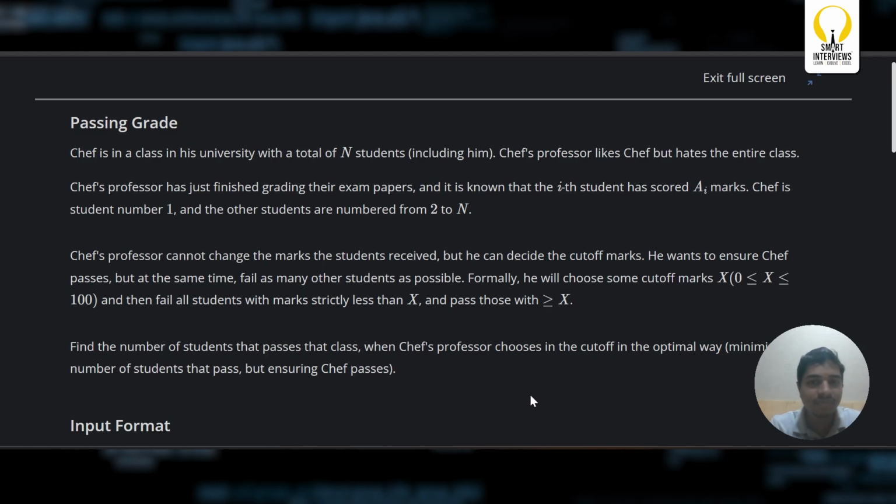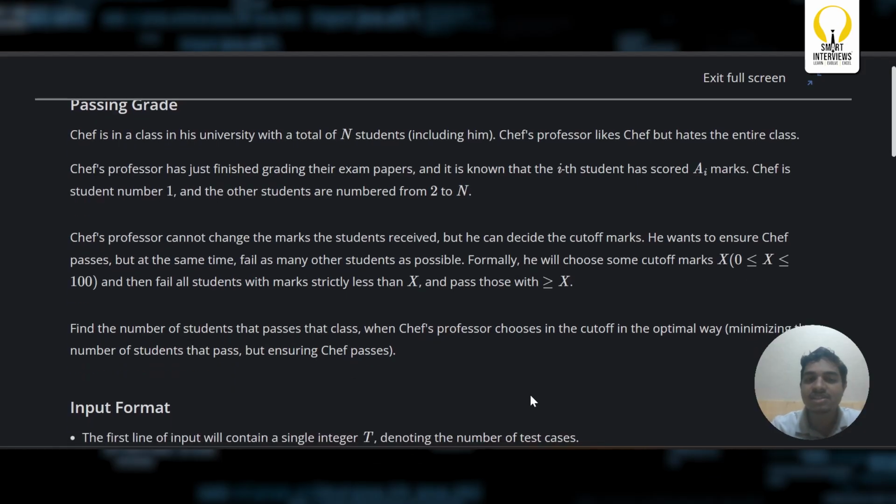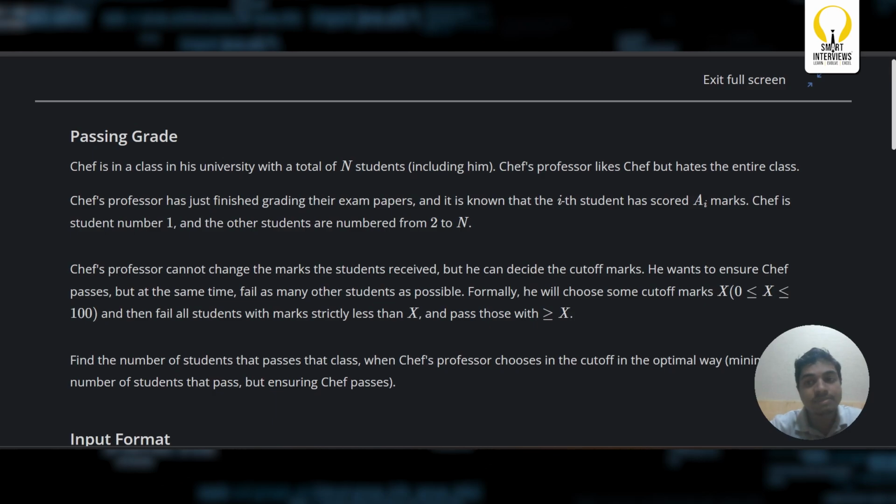Hates, in the sense that he tries to fail other people by giving a particular cutoff for this problem. The professor cannot change the marks the students received, but he can decide the cutoff marks. So he wants to ensure Chef passes, but at the same time fail as many other students as possible. Formally, Chef should pass and as many others as possible should fail. And it was given that Chef is student number one.